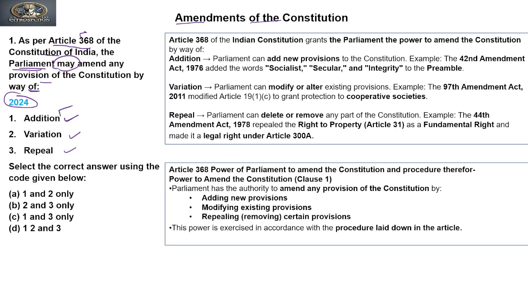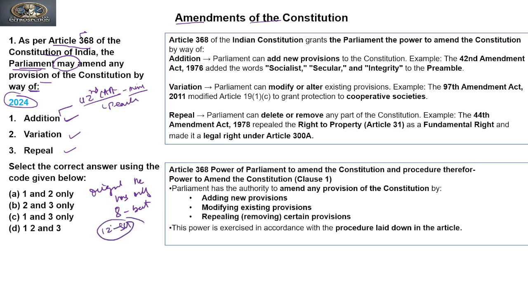So can it add anything new into the constitution? Yes, it can, as we can see by the 42nd Constitutional Amendment Act, which is also known as a mini constitution. It has added many new things into the preamble. And you also know that originally the constitution had only 8 schedules, but today we have 12 schedules.